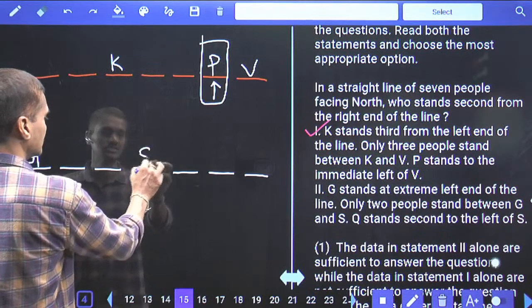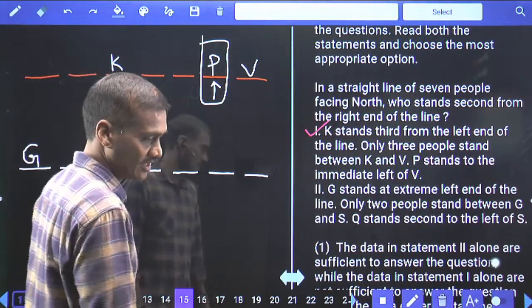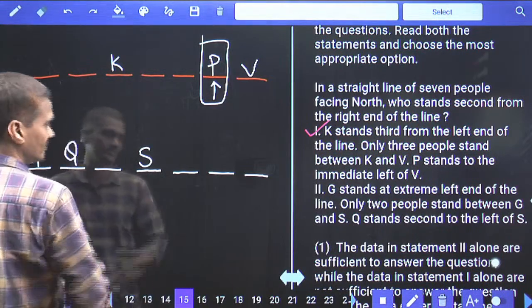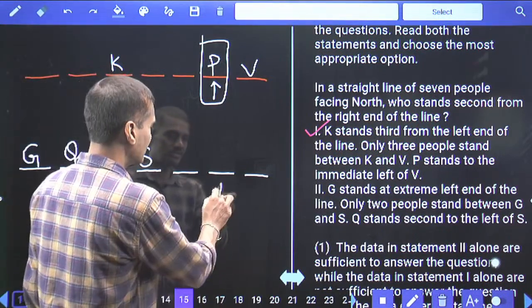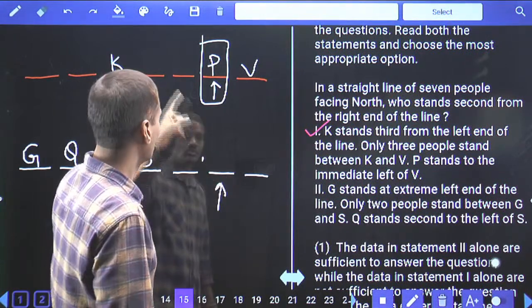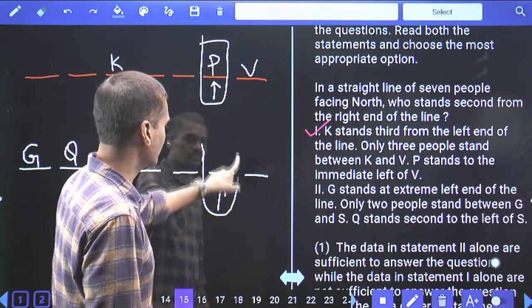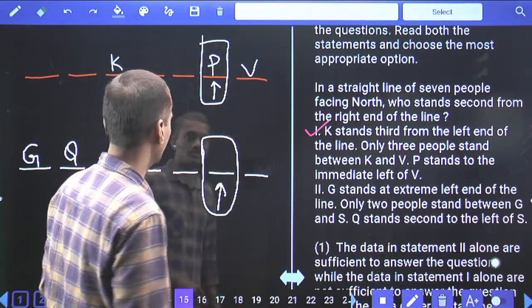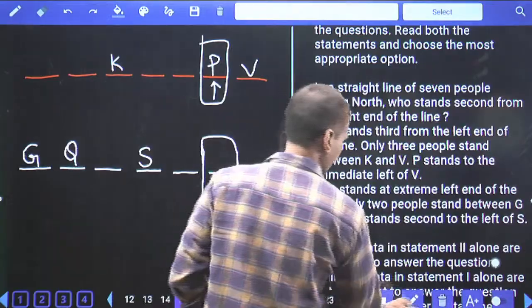G is here, S is here, two people between G and S. And next one, Q stands second to the left of S. Q is seated second to the left of S. Now here, among the remaining persons, anyone can be at this place, isn't it? Hence, two alone is not sufficient because we are not confirming the person, isn't it? Hence, two alone is not sufficient, only one alone is sufficient here.